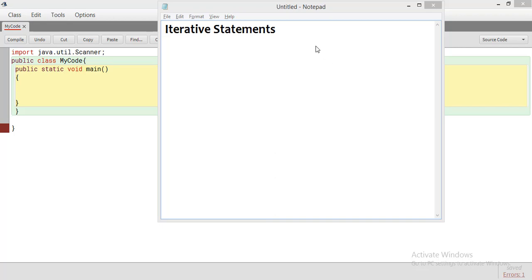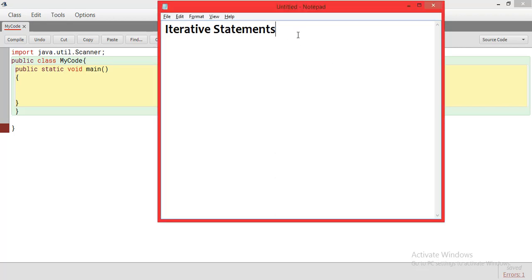The next kind of statements that we're going to look at is an iterative type of statement. What do you mean by iterative statement? A statement that repeats itself over and over again is called an iterative statement. So I want to create something called a loop. What do you mean by loop? A loop is something that can execute more than once.